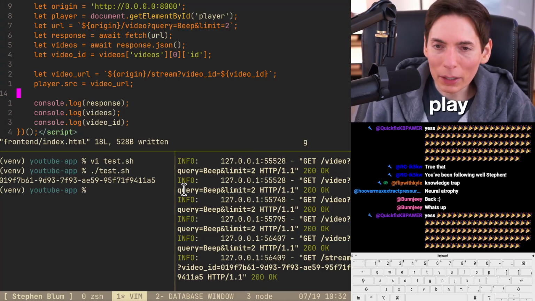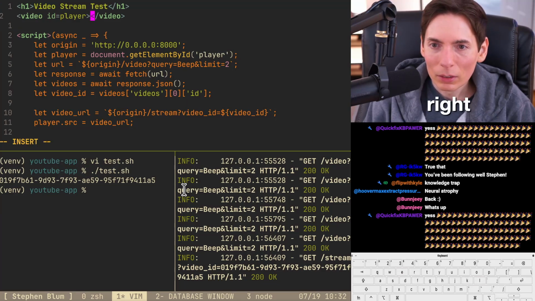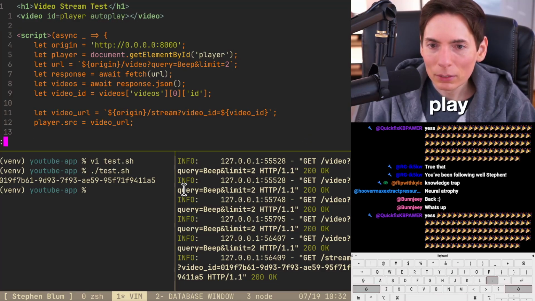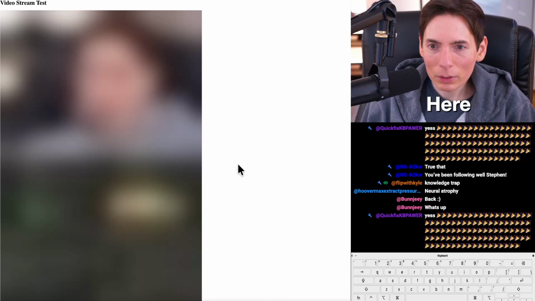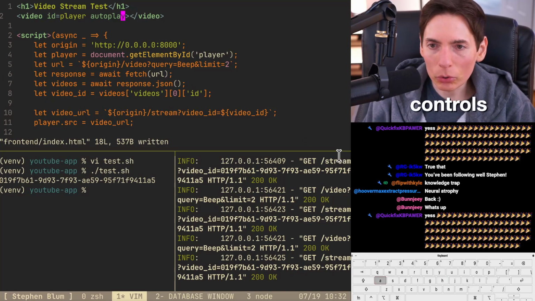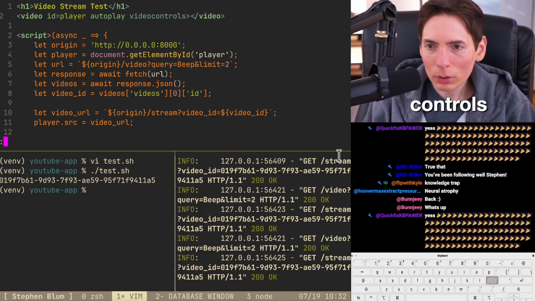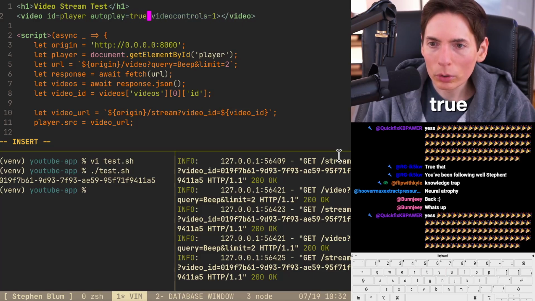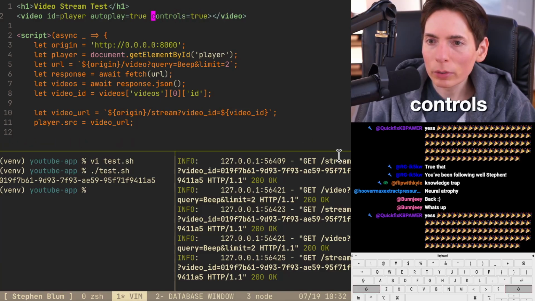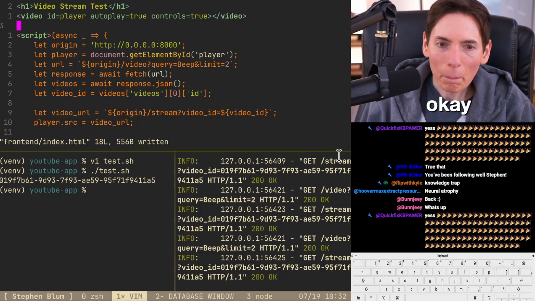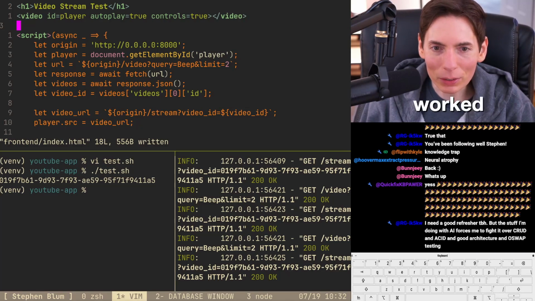Now we just got to make it autoplay. Is it autoplay, right? Let's see, autoplay. Let's see if that works. Reload. Yep, no, didn't autoplay. Okay, so let me add controls. We got to add controls. Video controls. All right, so autoplay equals true. We'll say true. Maybe it's just called controls. There we go, controls true, there we go. Okay. All right, let's see if it worked, you guys. Let's see if it worked.